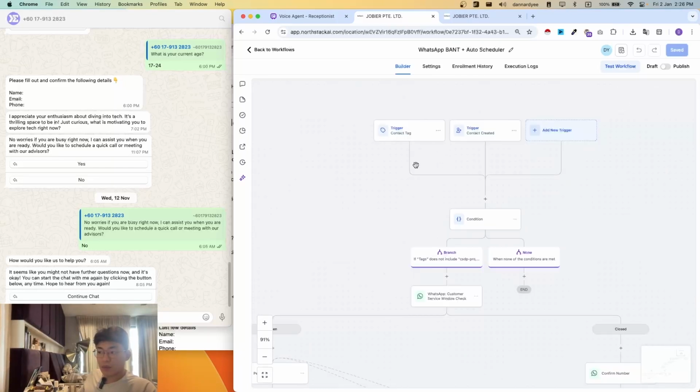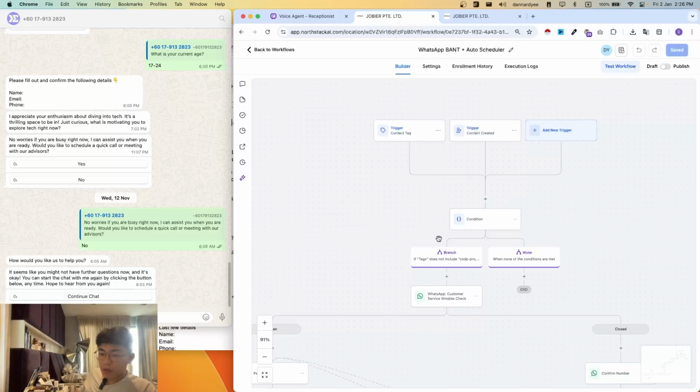And lastly, I want to talk to you guys about this trigger again. This tagging makes it very convenient. For example, we have dormant leads: someone goes quiet for weeks or months, and you want to re-engage later with new updates, new testimonials.